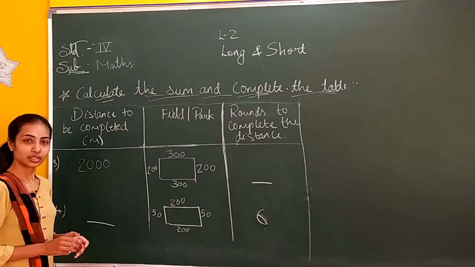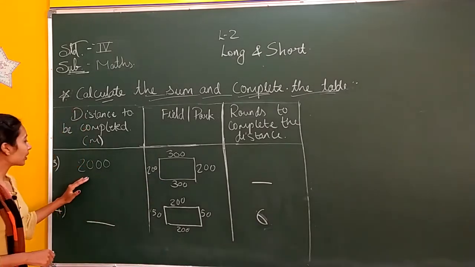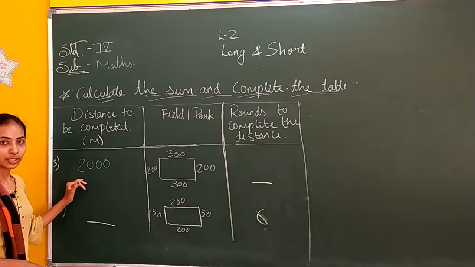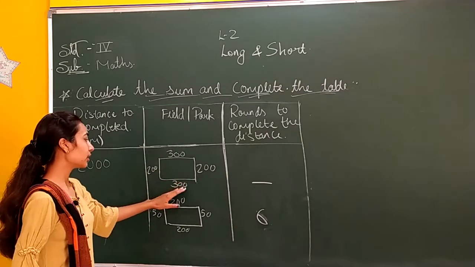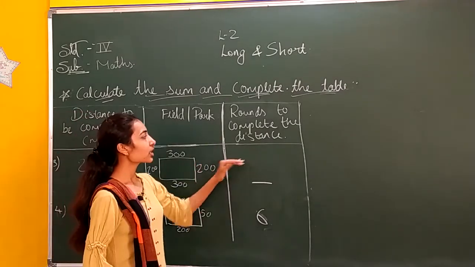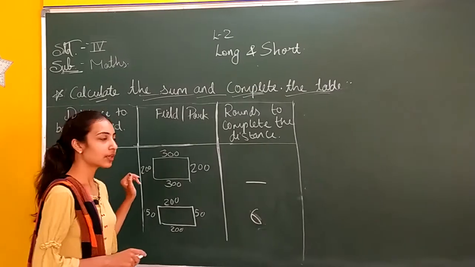Here we have seen for circular field. We will see for rectangular field now. In this number 1, the distance to be completed is given to us. It is 2000 meters. Field park 300, 200, 300, 200. And how many rounds we need to take to complete 2000 meters, that we will find.